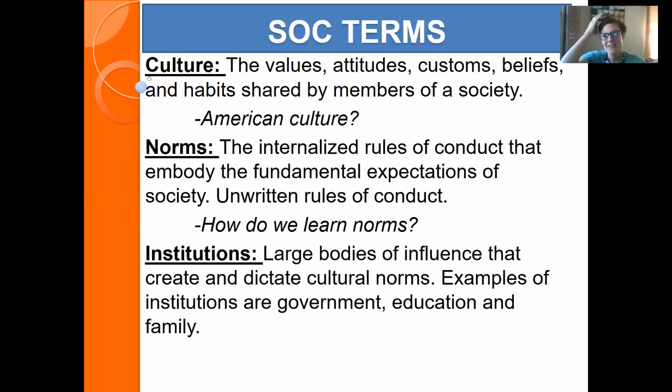So you want to think about what some of the big institutions in your life were when you were growing up. And what we might talk about a little bit later is how these large institutions send us messages, specifically maybe even about our role in life as a female or as a male or as a white person or as a black person. So, things to think about.